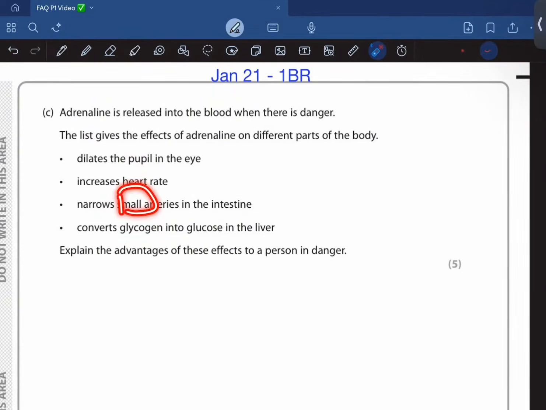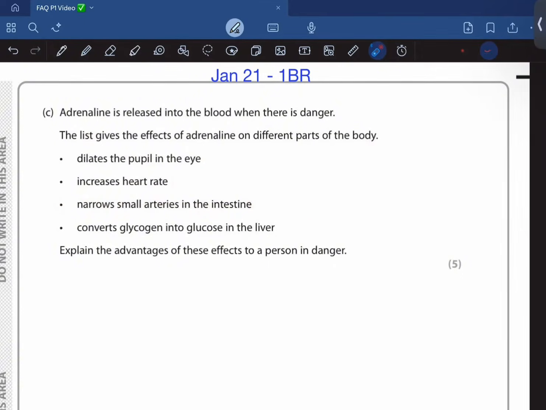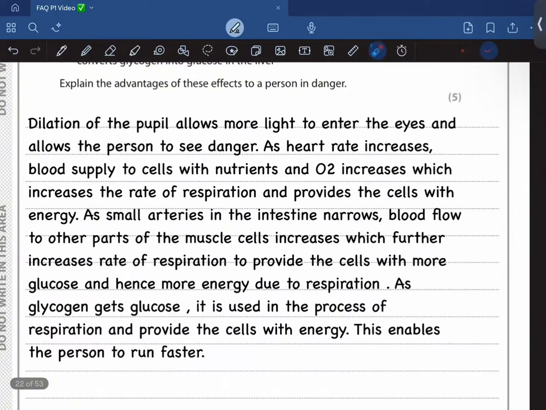It narrows the small arteries in the intestine, right? So this basically increases the blood flow to the muscle cells, because the intestine is unwanted in a danger kind of situation. This narrowing of the small arteries in the intestine allows blood to be diverted to muscle cells and so on for respiration and to carry carbon dioxide and so on. And glycogen gets converted into glucose in the liver, so that this glucose could be used in the process of respiration. So yeah, this is what I've written over here. Let's just take a look at it.